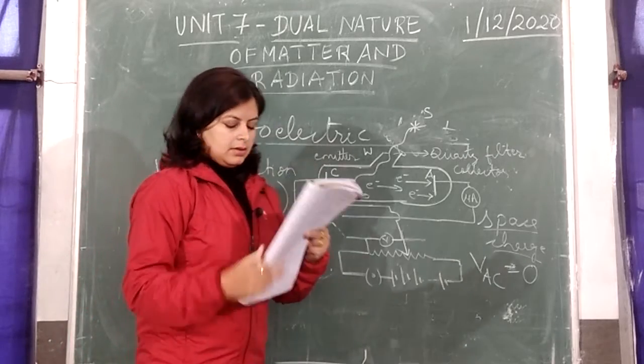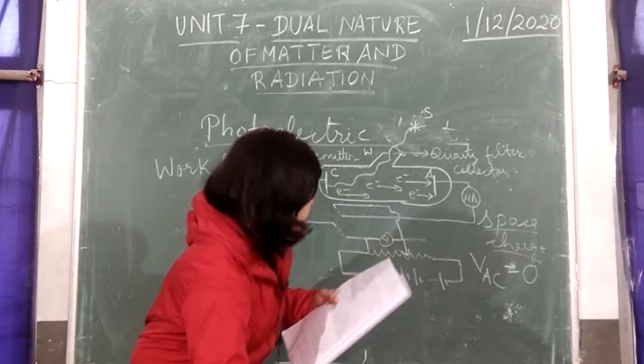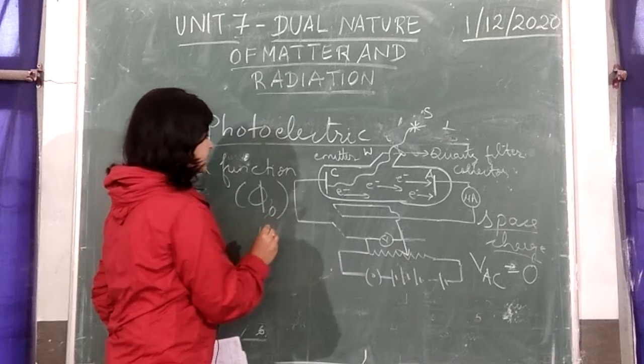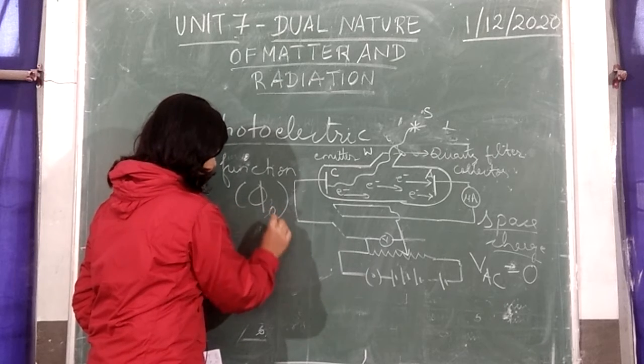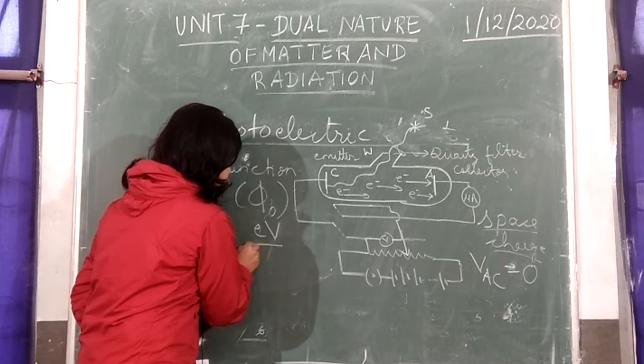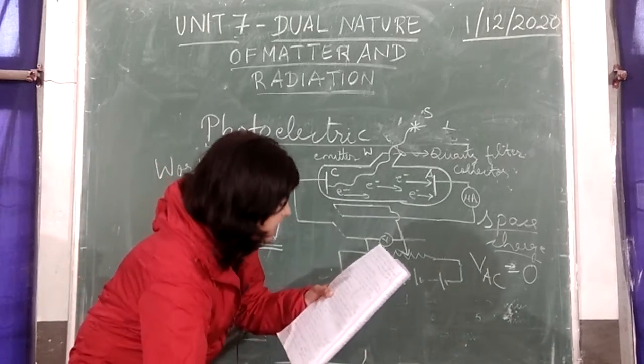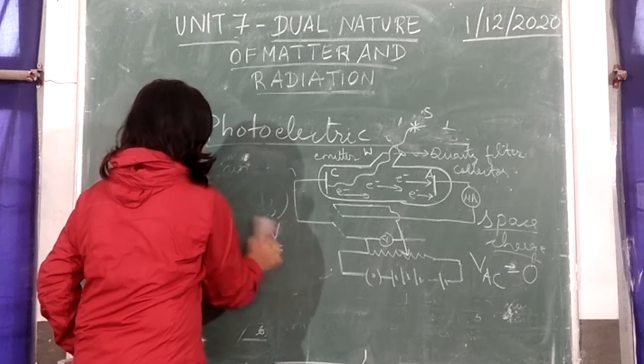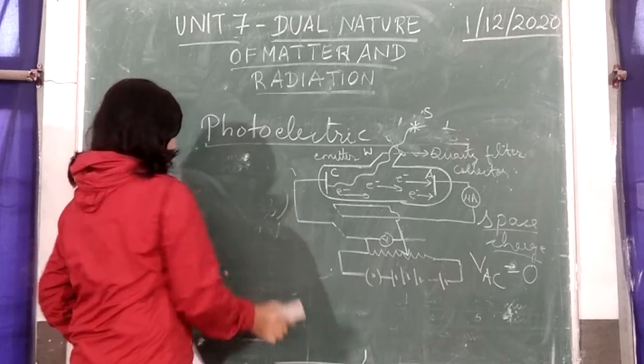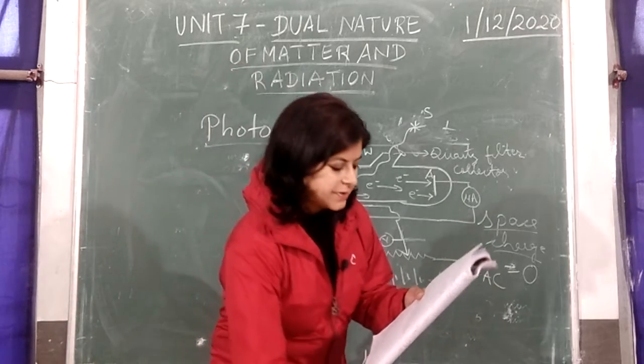The unit of this work function, because it deals with subatomic particles, is the electron volt. Alright, now let's see what happens when we vary the intensity of radiation and study the photoelectric current.